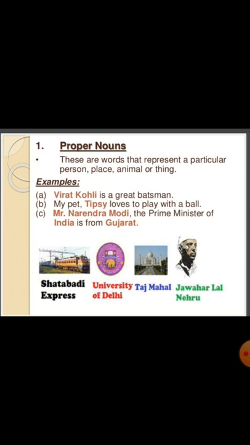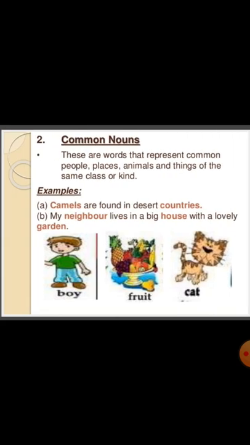University of Delhi, Taj Mahal, name of a place, Jawaharlal Nehru, name of a person. Yeah, in this it's the proper or a specific person we are talking about, like Einstein, London, name of a place, etc.